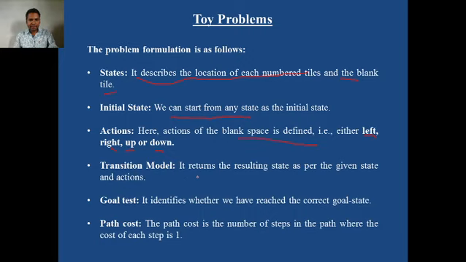Okay, the transition model we already discussed. It returns the resulting states after taking certain actions. The goal test also we discussed. Okay, the path cost also we discussed.